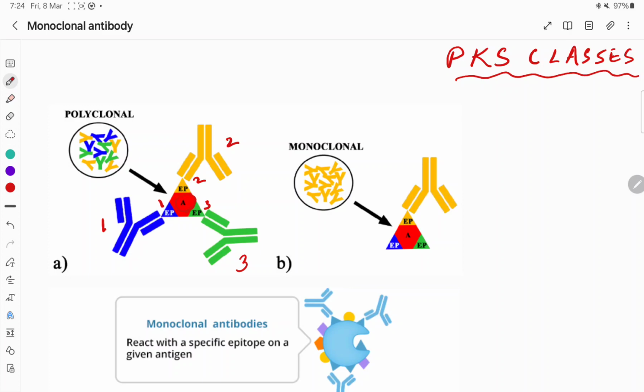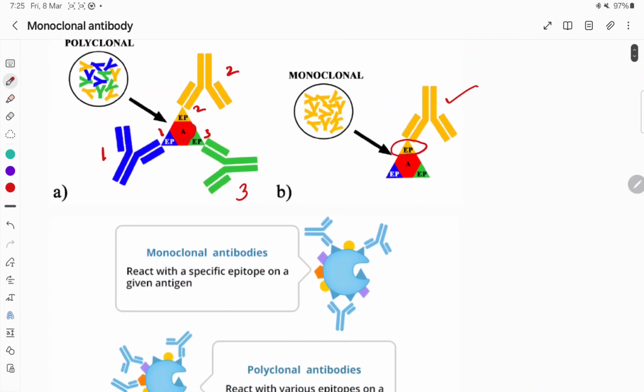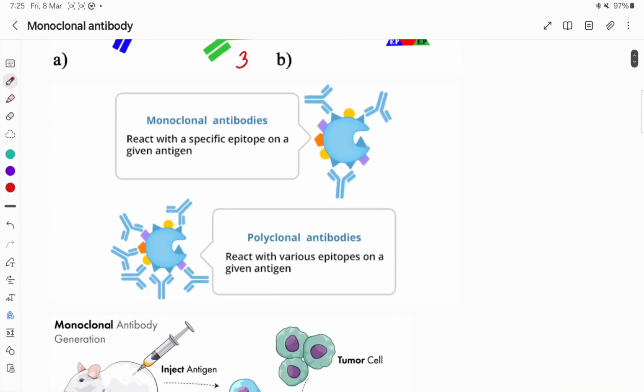It is polyclonal. But when we prepare one antibody which can target a specific epitope, so there is a single antibody species, then it is called monoclonal antibodies. So the monoclonal antibodies react with a specific epitope.